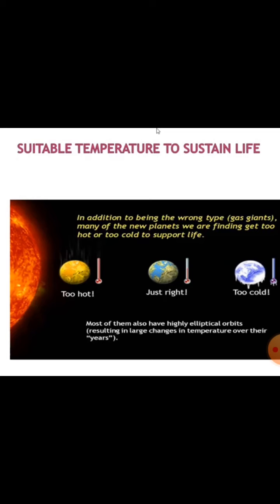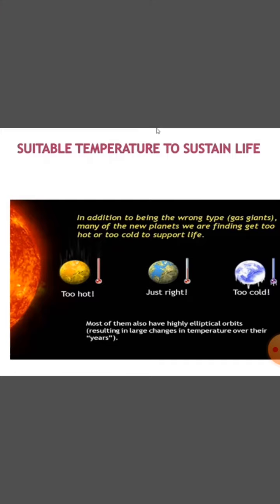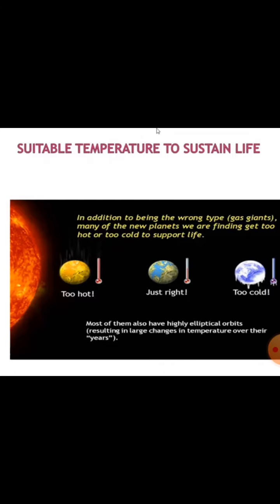The other two terrestrial planets, Mercury and Venus, are very hot because they are so near to the sun. They have around 400 degrees Celsius heat. Venus is the second planet from the sun, but it is hotter than Mercury.